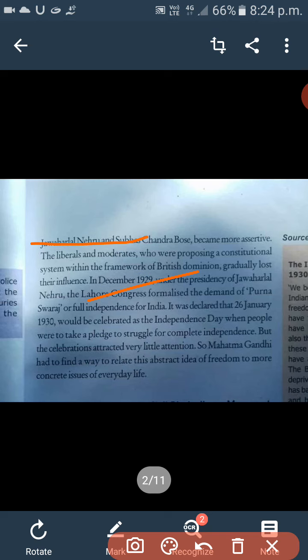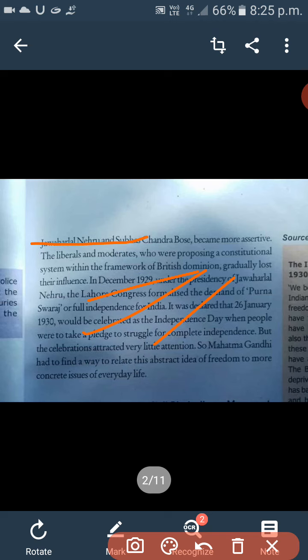During this period, the liberals and the moderates who were proposing a constitutional system within the framework of the British dominion gradually lost their influence. In December 1929, under the presidency of Jawaharlal Nehru, the Lahore Congress formalized the demand of Purna Swaraj.